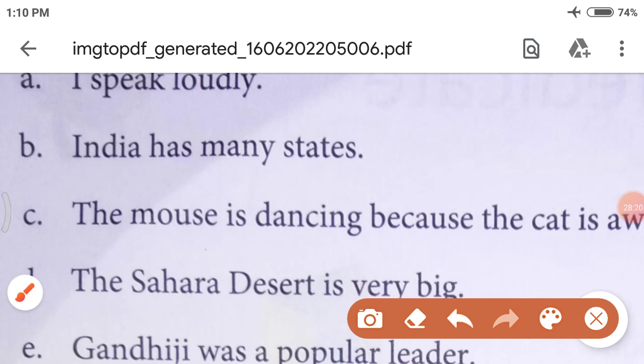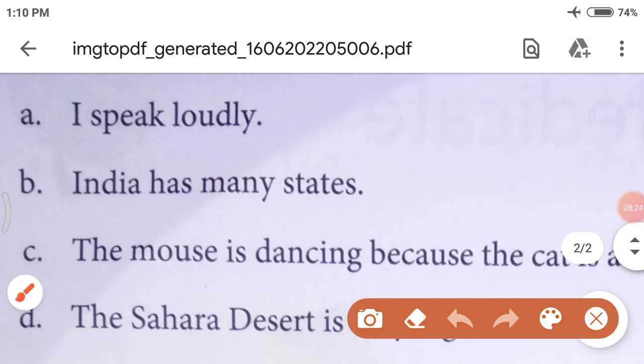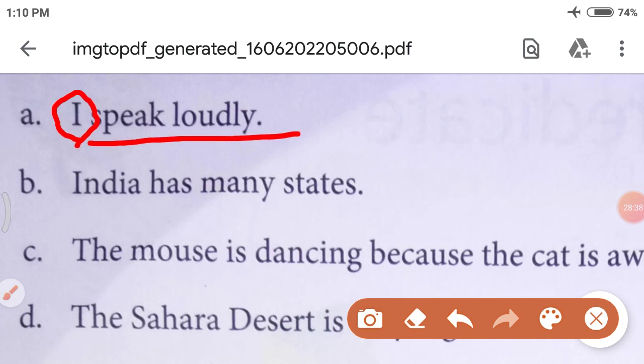The first one is: I speak loudly. So in this sentence, what is the subject? I. And the remaining part is the predicate because it gives information about the subject.